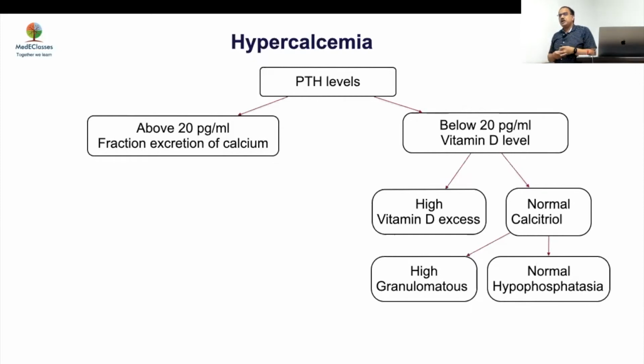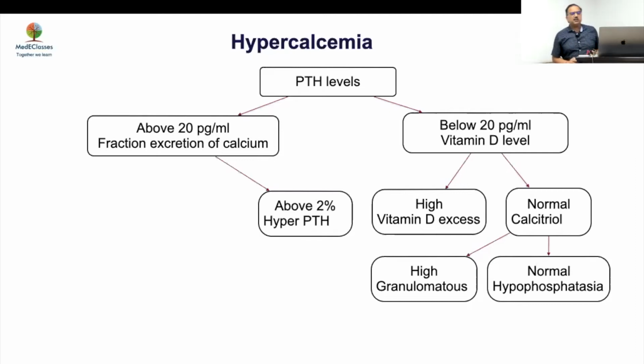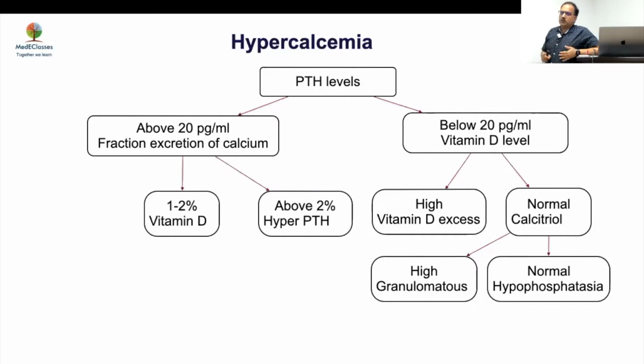Now, in hyperparathyroidism the PTH will be very high, but sometimes it is difficult. So then you look at the fractional excretion of calcium. If the fractional excretion of calcium is more than 2%, this is clearly hyperparathyroidism. If it is 1 to 2%, it may be falsely low because of vitamin D deficiency, and one more thing, a thiazide diet.